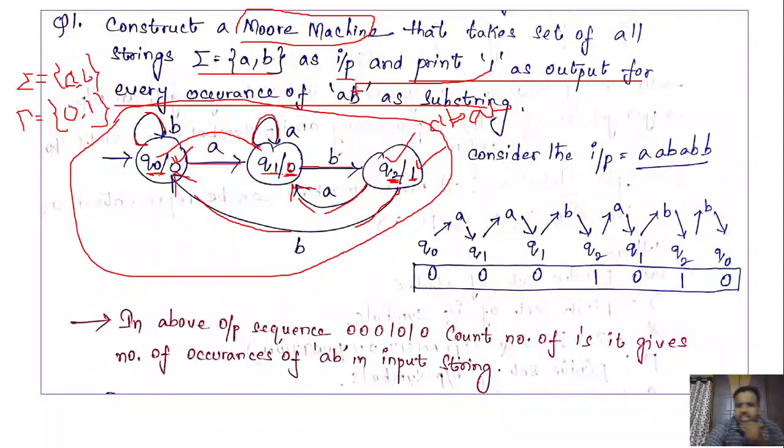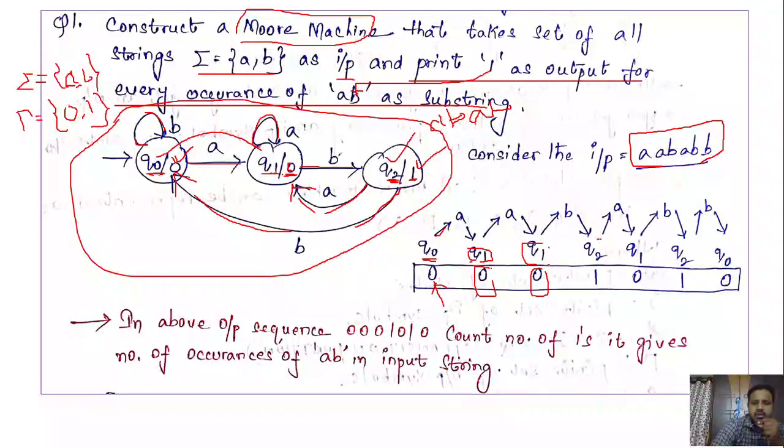Now let us process the input. Let me consider the input as a, ab, abb. Start with Q0. The moment you start from Q0, you get an output. What is the output associated with Q0? 0. Q0 on a, you go to the state Q1. What is the output? 0. Q1 on a, Q1, output 0.